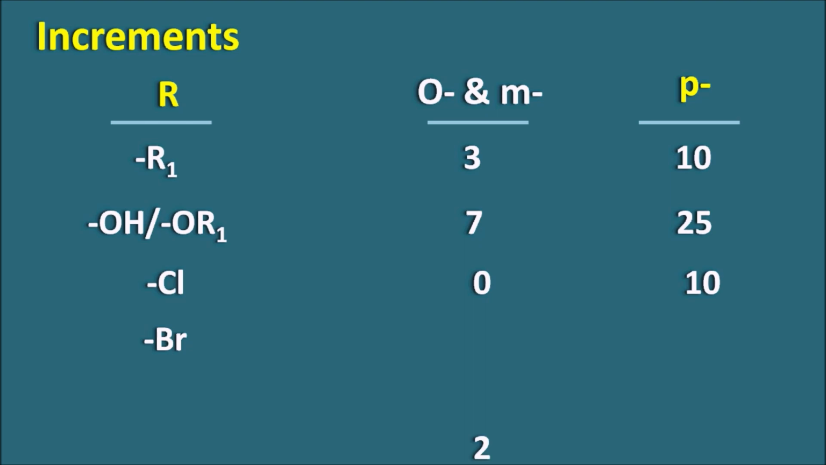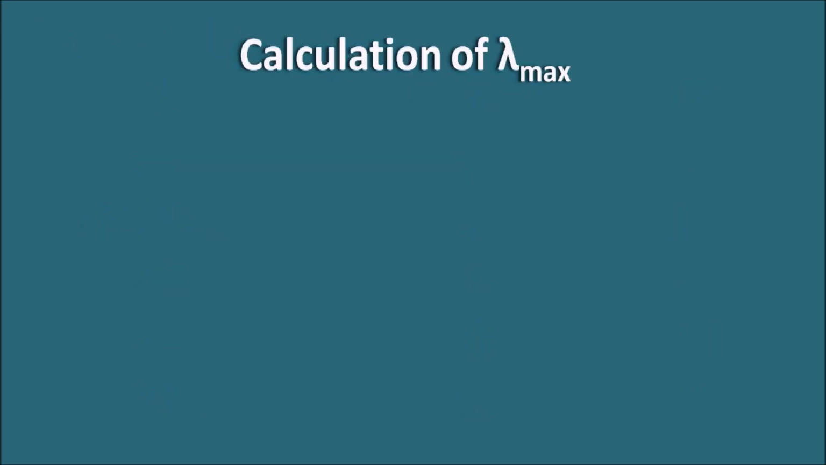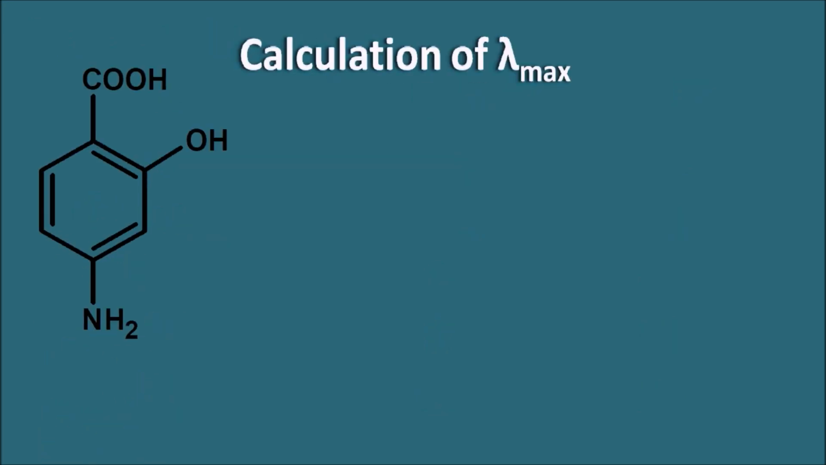Similarly, bromine: for ortho and meta positions 2, but for the para position 15. And the amino group: 13 for ortho and meta positions, 58 for the para position. Again, you can observe in the amino group, a large difference between the ortho substitution and para substitution. So these are the increment values given for these aromatic ring systems. And here we have to remember these base values and increment values. Now by using these base values and increment values, let us calculate the lambda max of a few aromatic compounds. Now let us go with the calculation of the lambda max, and let us take one example here.